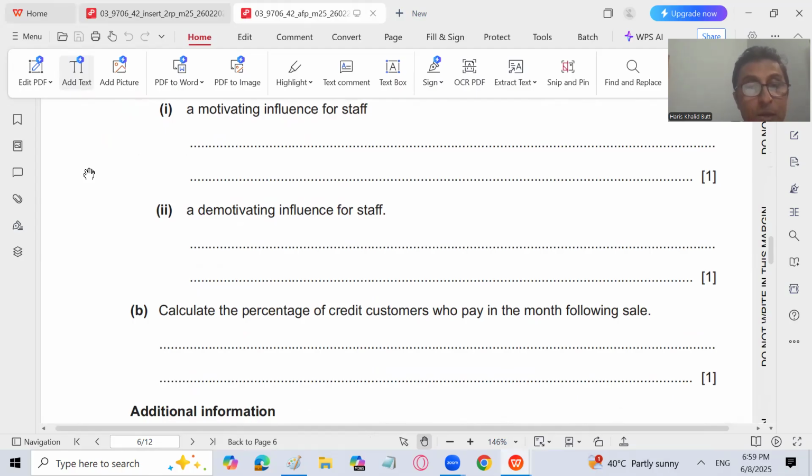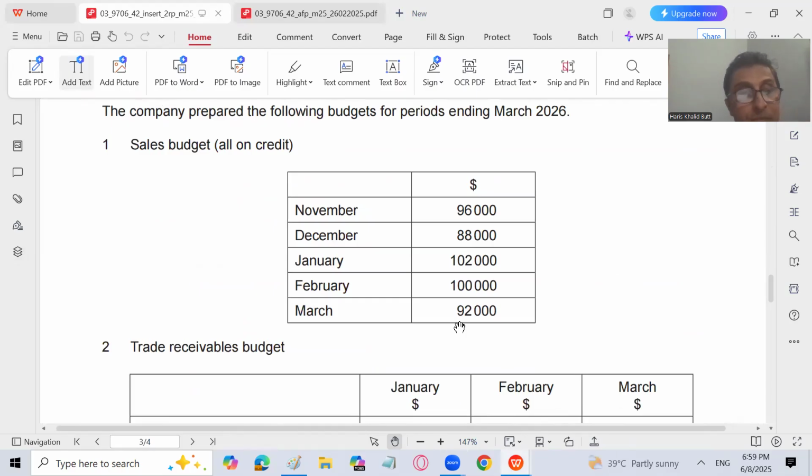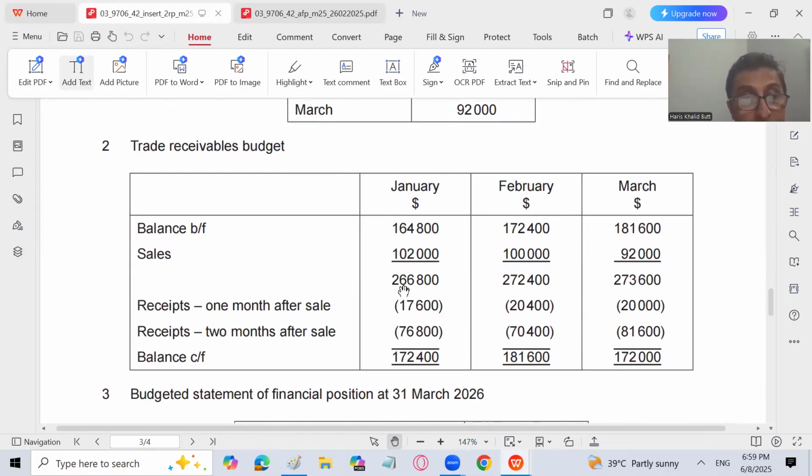Calculate the percentage of credit customers who pay in the month following sale. Let's go back to the question. Take January sales of 102,000; one month after sale, in the month following, we are getting 20,400. So what percentage of customers make payment in the next month? 20,400 divided by 102,000 multiplied by 100. The answer is 20%.